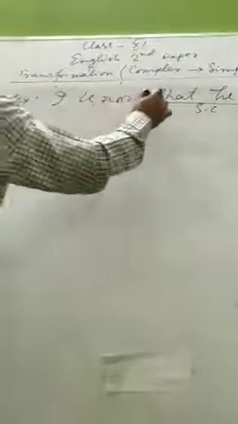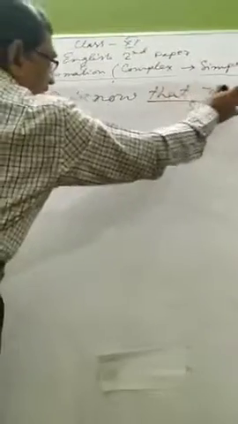But this is a noun clause, because I've told you that subordinate clauses are of different types: subordinate noun clause, subordinate adjective clause, subordinate adverb clause. I know what? I know that he is honest. That he is honest, this clause has been used here as an object.